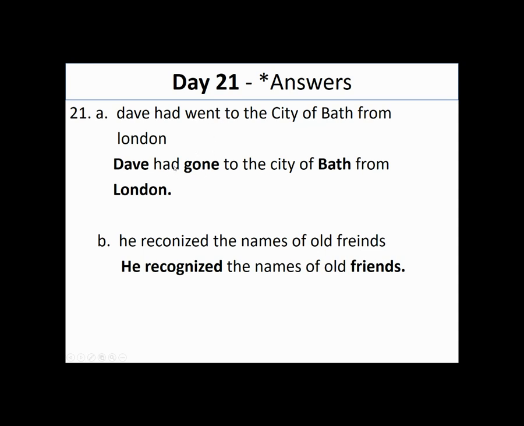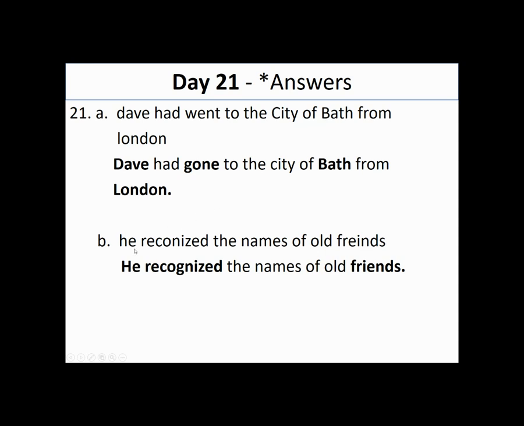However, when you have an auxiliary verb here, like had or have, words like that, then you have to use the word gone. If this word was not here, you could use the word went. So you could write, Dave went to the city of Bath from London, and it is grammatically correct. Moving on to the city, first off lowercase, of Bath, make sure your B there is capitalized. From London, capitalizing London, period at the end.